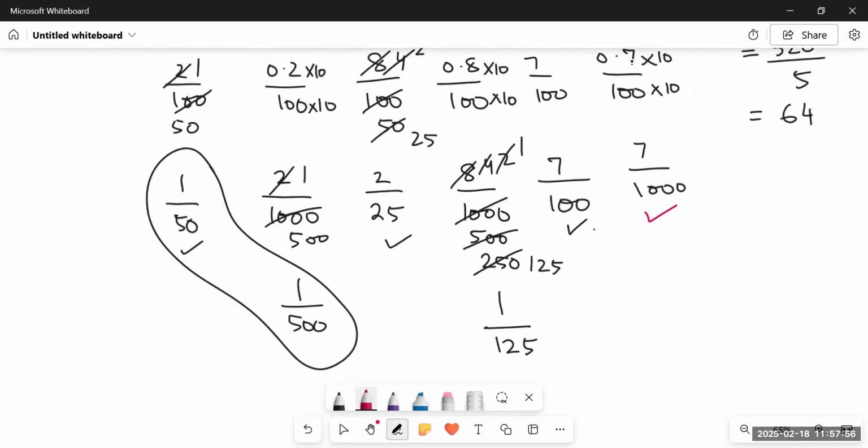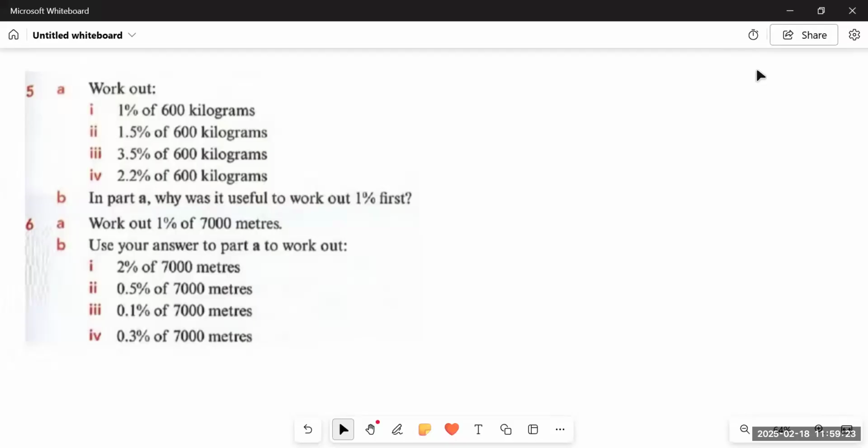So you see, to part 1, it was 1 upon 50. To part 2, it became 1 upon 500. To part 3, it became 2 upon 25. To part 4, it was 1 upon 125. To part 5, it was 7 upon 100. And for part 6, it was 7 upon 1000.